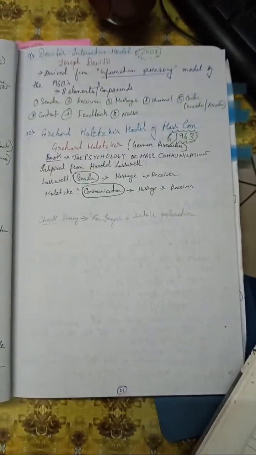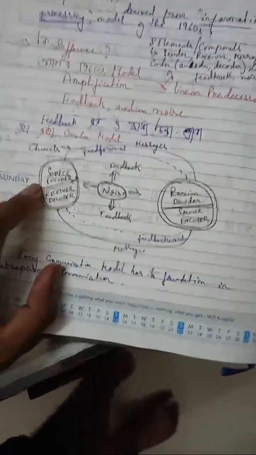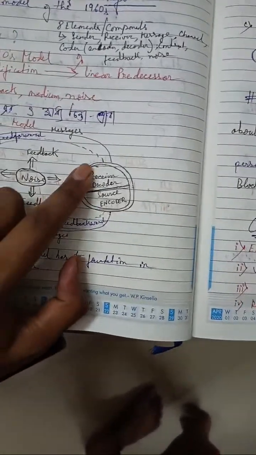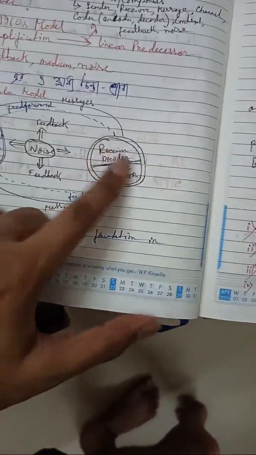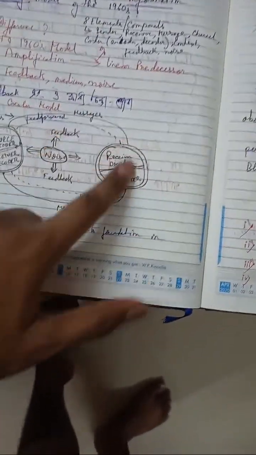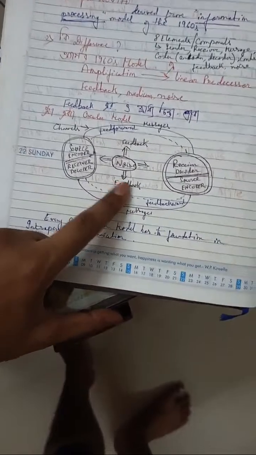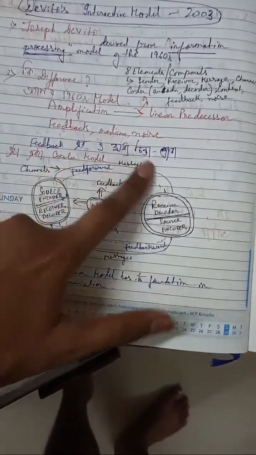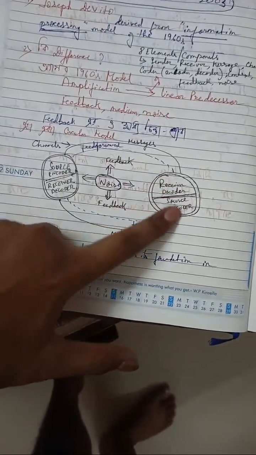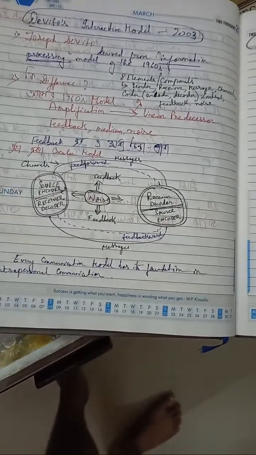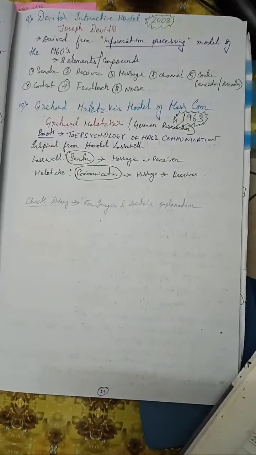So it's a circular interactive process, where suppose this is the sender encoding the message, as well as this is the receiver decoding the message. Same, this is the receiver decoding the message, as well as this is the sender encoding the message, and it is circular, and the whole circle is also circulating. In between we are getting noise and feedbacks. Some feedbacks are good: feed backward, feed forward. Why feed backward? Because the receiver is giving to the sender. And who is sender? Everyone is sender. Who is receiver? Everyone is receiver. All right. So this is known as Devotee's interactive model of communication.